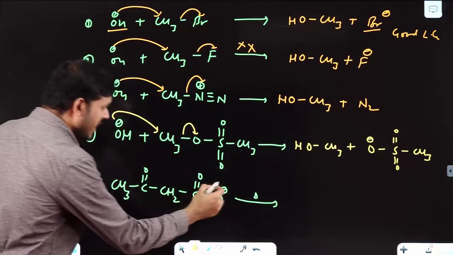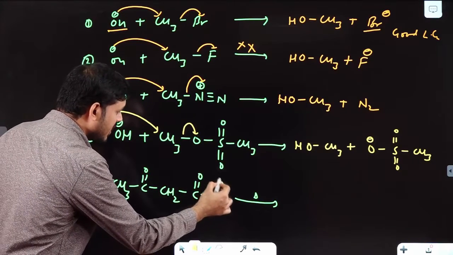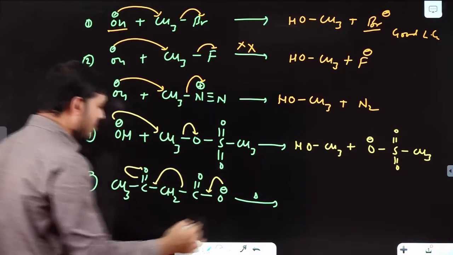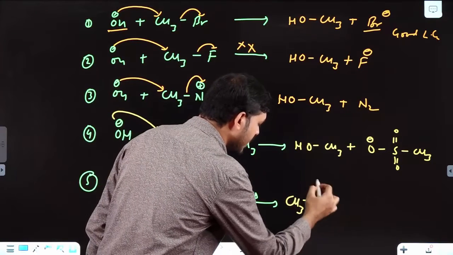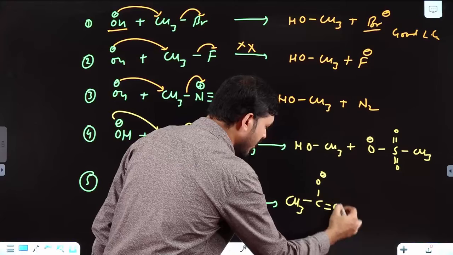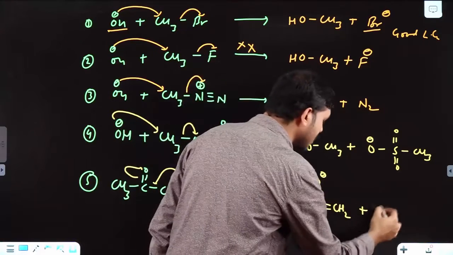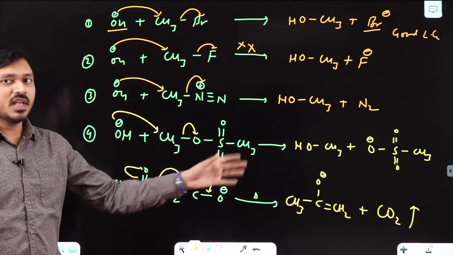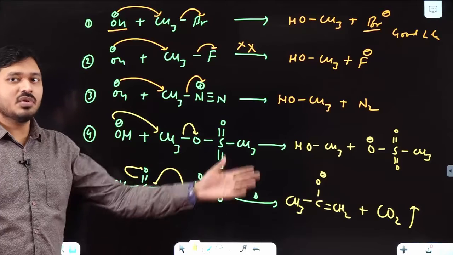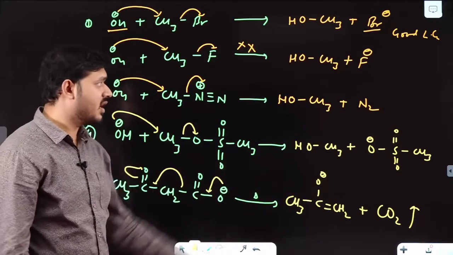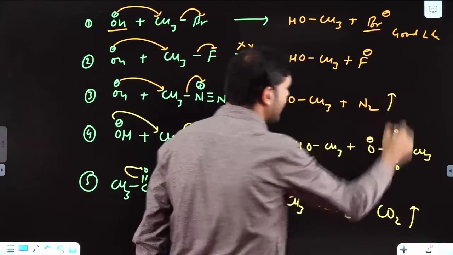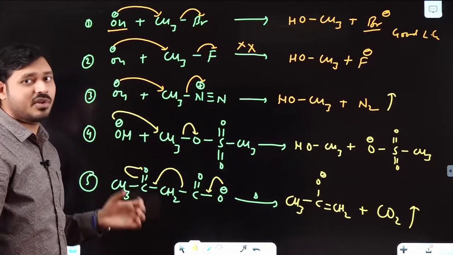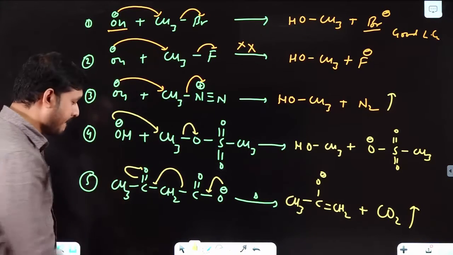Here what happens? Intramolecular reaction is a possible case. This O minus can form bond this side. This bond will come this side and this will come this side. Then what is the possible case? CH3, C, O minus, double bond, CH2 plus CO2 is removed as a neutral molecule. See, so in some cases you will find such cases where neutral molecules are removed, just like CO2 here or N2 here, removed as a gas. Okay. Clear? So students, these are some examples where you can observe leaving groups and leaving group ability.